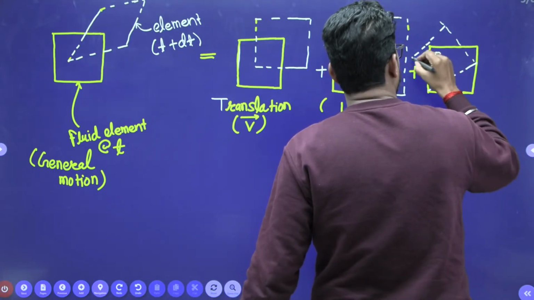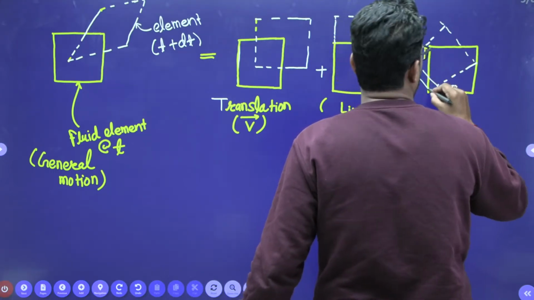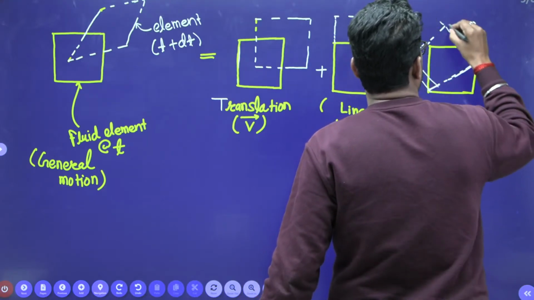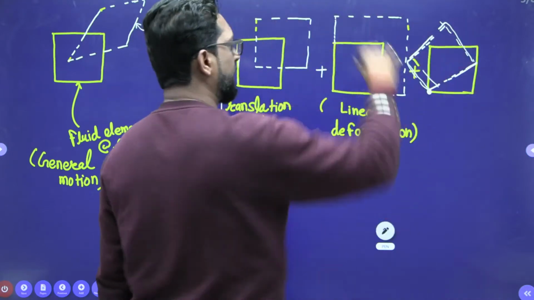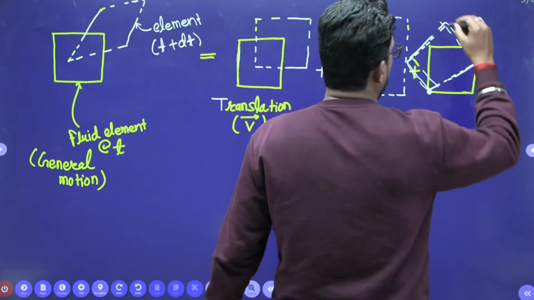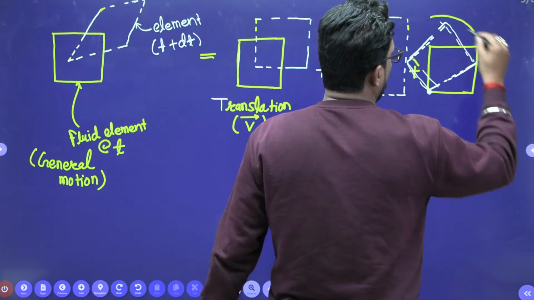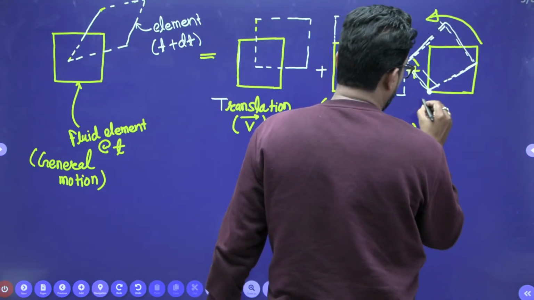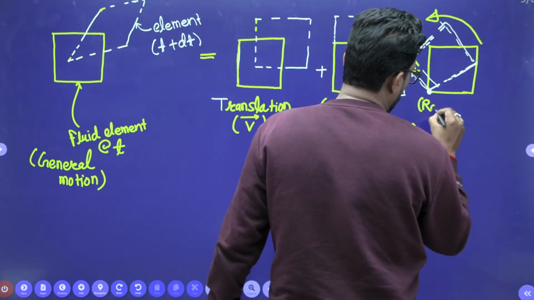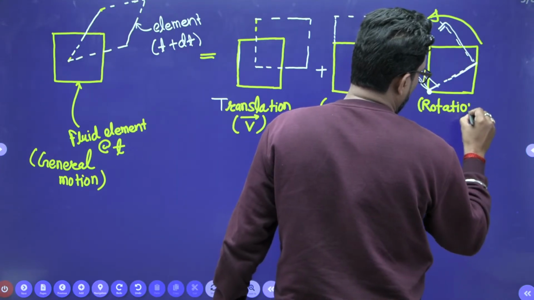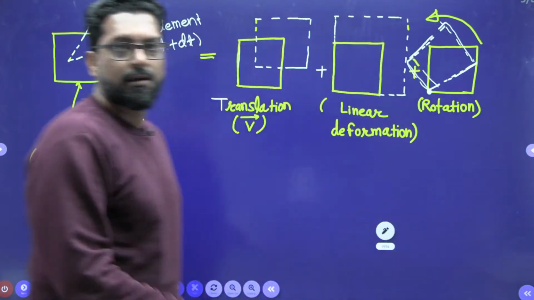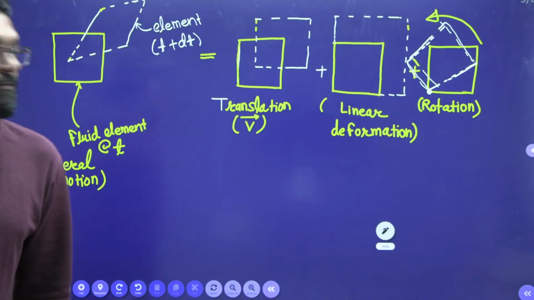See the beauty, this body will rigidly rotate through this angle. This is a rotation, rigid body like rotation.